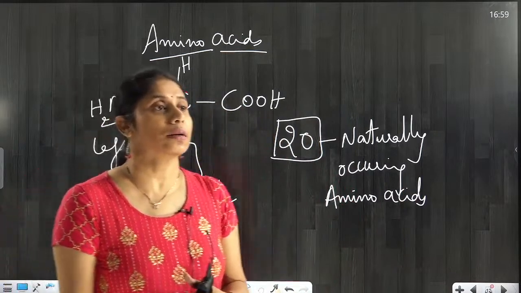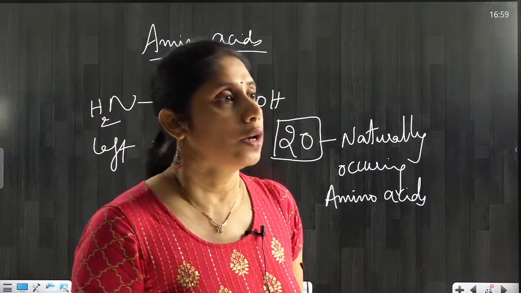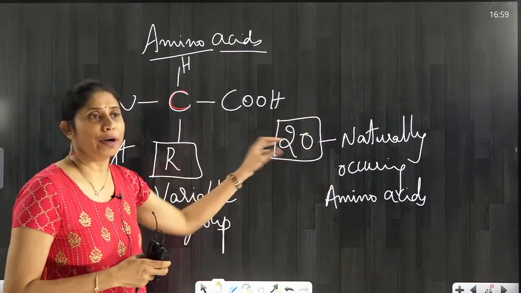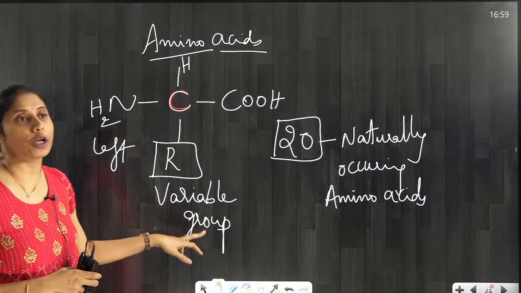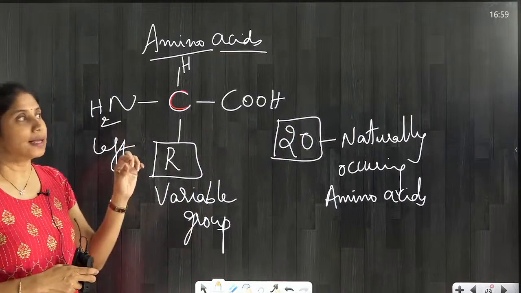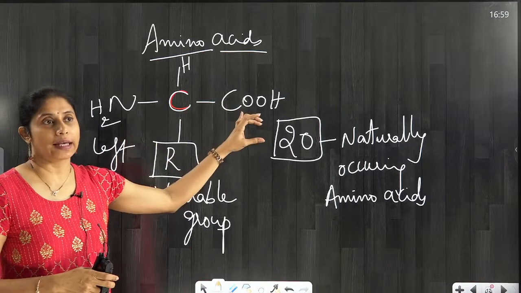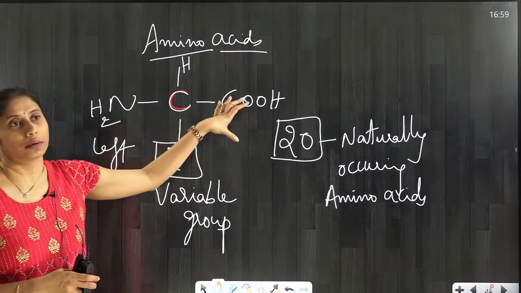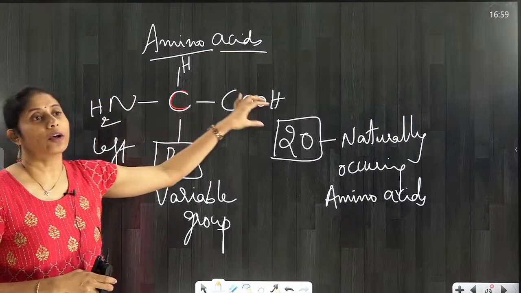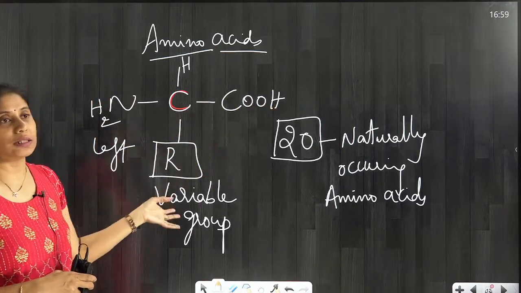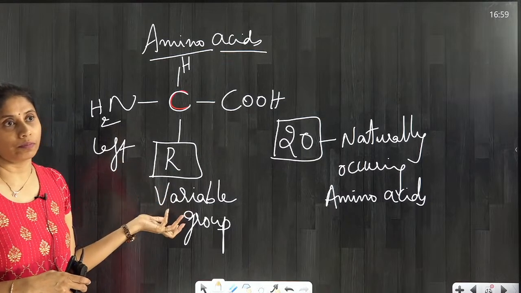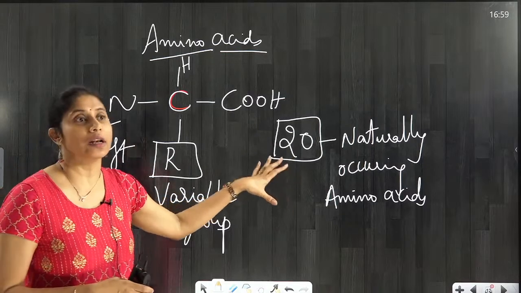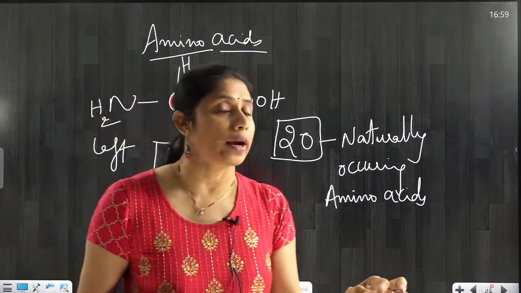Okay, how many naturally occurring amino acids are there in all living organisms? 20 are there. So the 20 will be different from each other in terms of variable groups mainly. At least one amino group, one carboxylic acid group should be there. More than that also can be there. Minimum 1 and 1. One amino group, one carboxylic acid group. Remaining, this variable group can be anything. In that way 20 naturally occurring amino acids are present in nature, which are definitely required for the formation